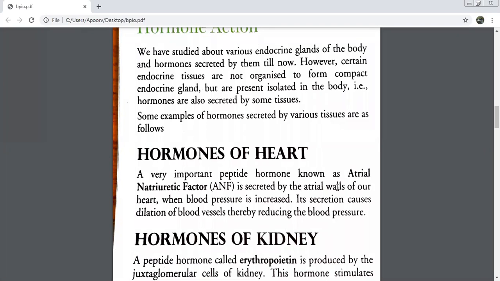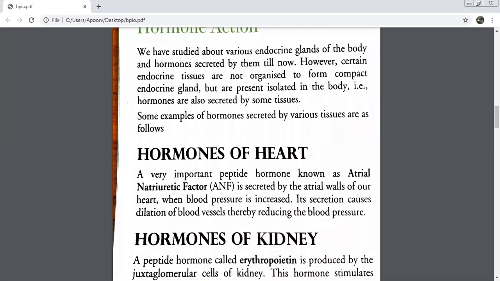What are atrial walls? Walls of artery. Walls of aorta. Okay. And when is this hormone secreted? When what happens to the blood pressure? It increases or decreases? Increases. Yes, beta. This hormone is secreted when blood pressure increases.